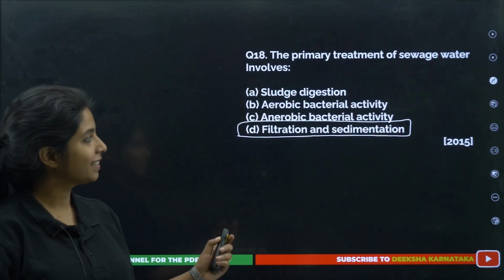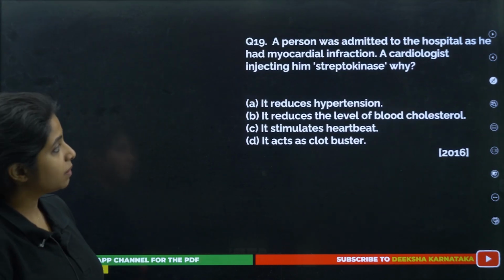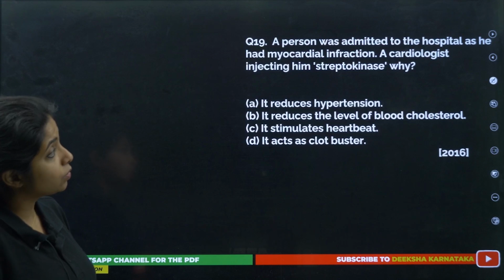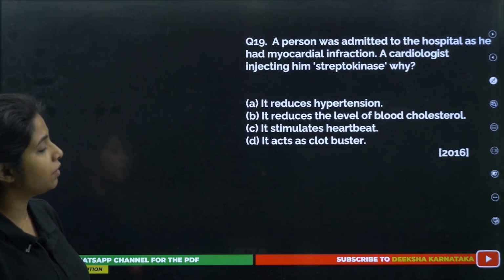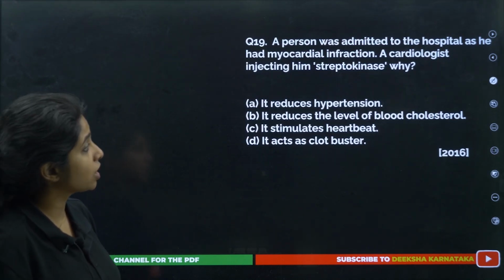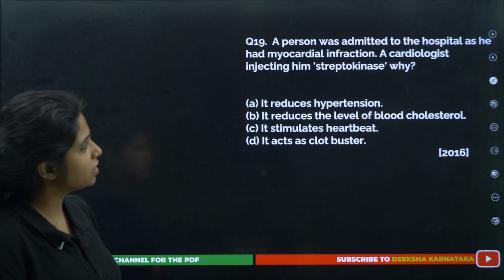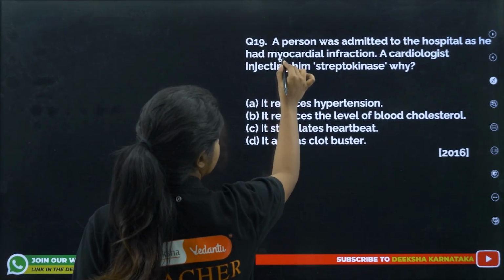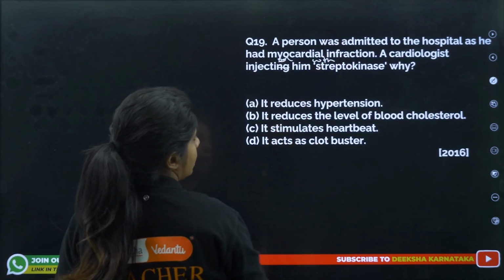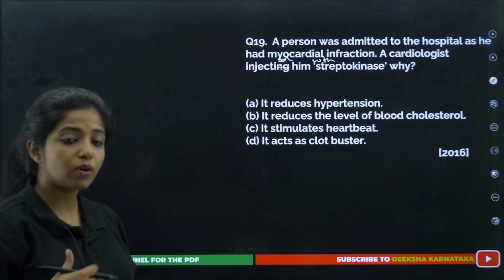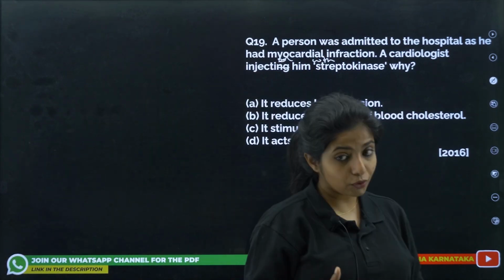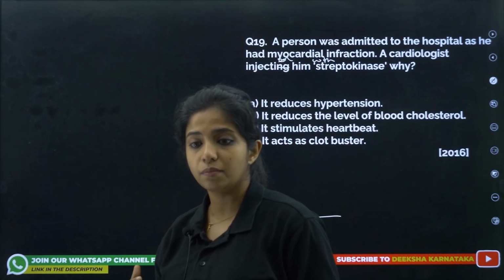Okay? Chalo. A person was admitted to the hospital as he had myocardial infarction. A cardiologist injected him with streptokinase. Why? I told you streptokinase is a clot buster, my dear children.